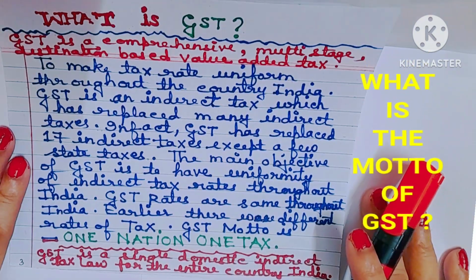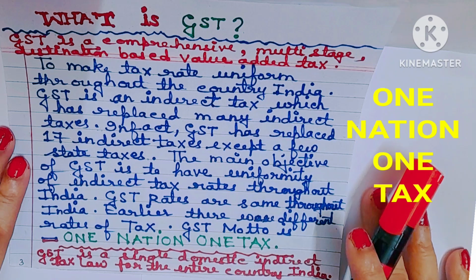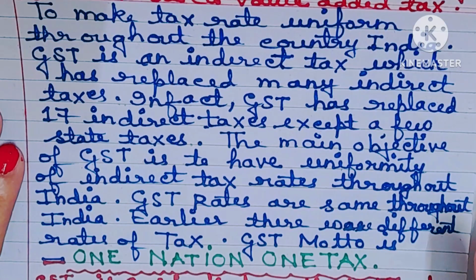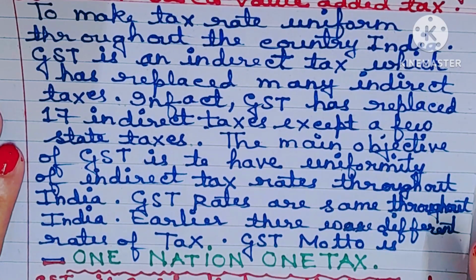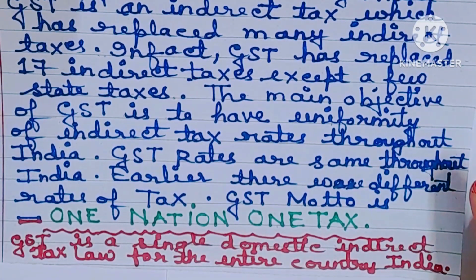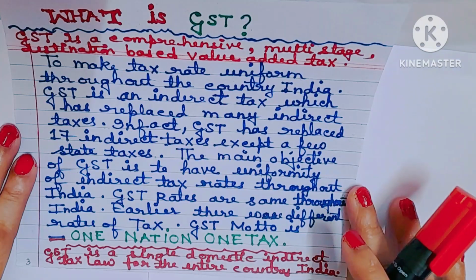What is the motto of GST? One nation, one tax. To make tax rate uniform throughout the country India. GST is an indirect tax which has replaced many indirect taxes. In fact, GST has replaced 17 indirect taxes except a few state taxes. The main objective of GST is to have uniformity of indirect tax rates throughout India.